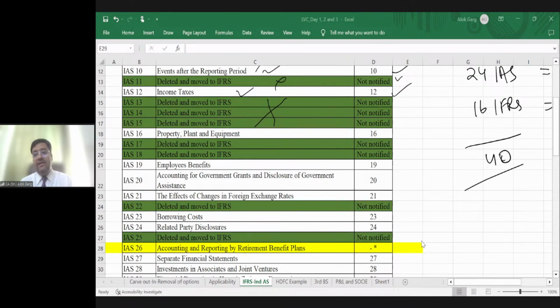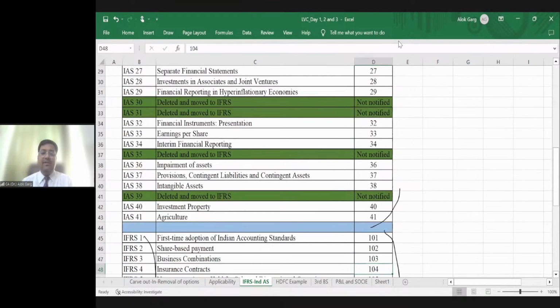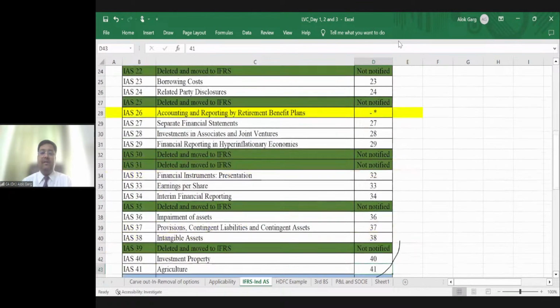Yes, Ind AS is also applicable to a Section 8 company if it crosses a threshold, which we are going to discuss. In that case, Ind AS is applicable to those companies as well. Friends, we have discussed this entire list, and of course, I'll share these notes after my session.